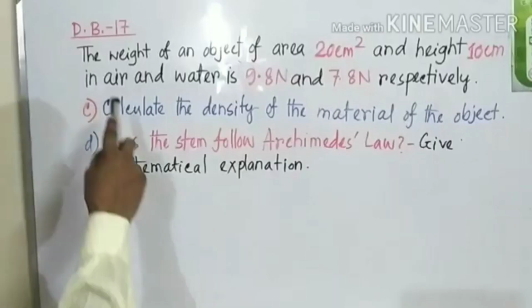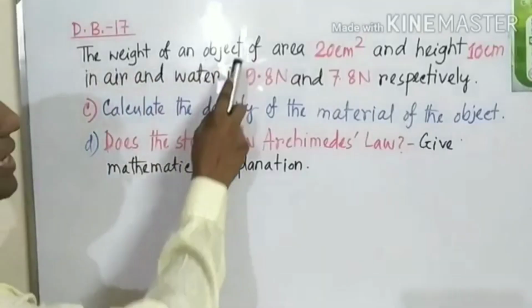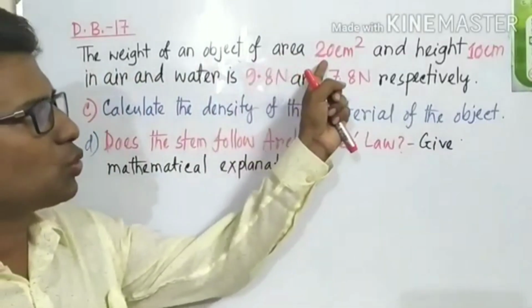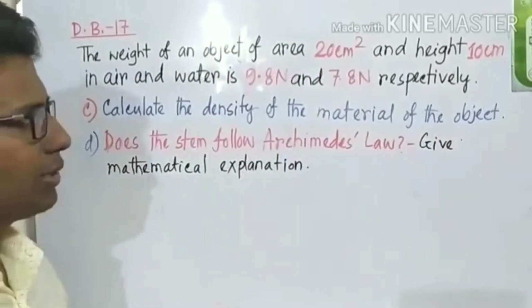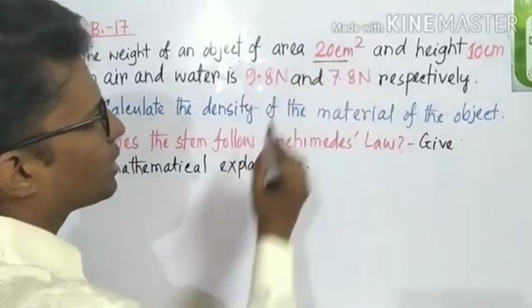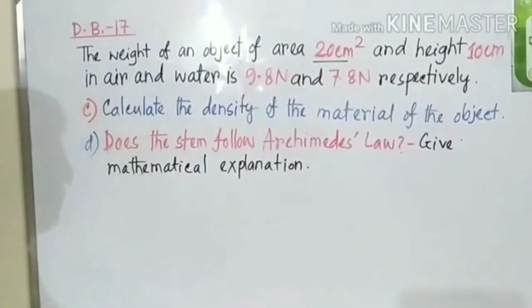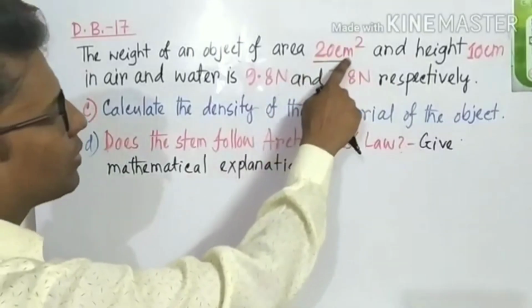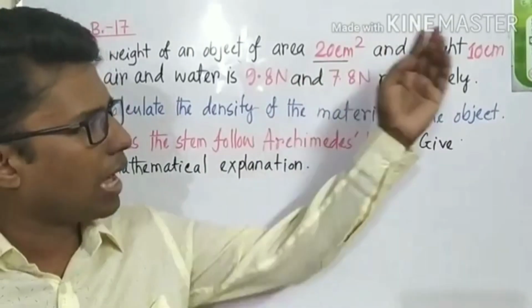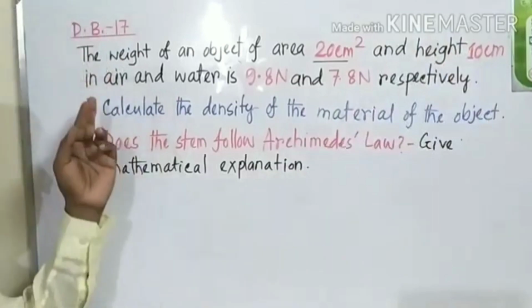In this problem, the stem is the weight of an object whose area is 20 centimeters square. This is the area of the object and height is 10 centimeter. That means the object has an area of 20 centimeters square and its height is 10 centimeter.